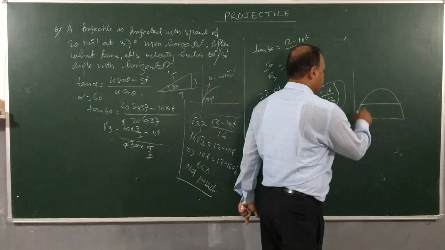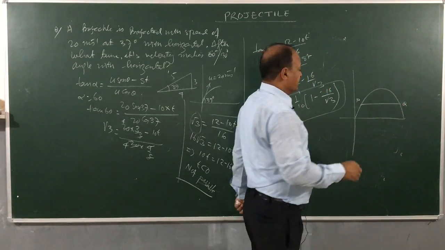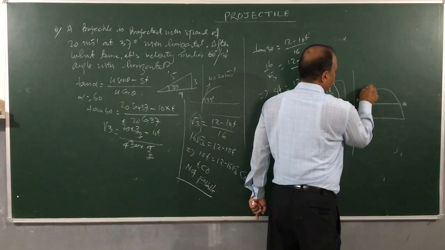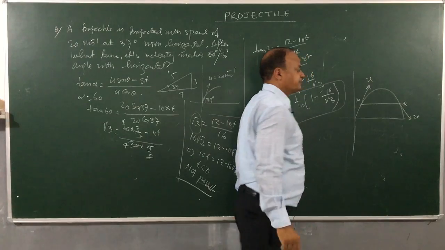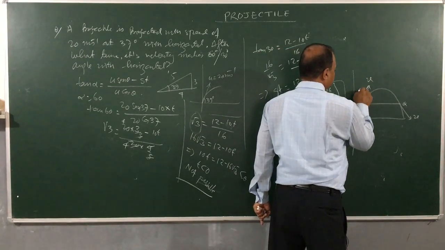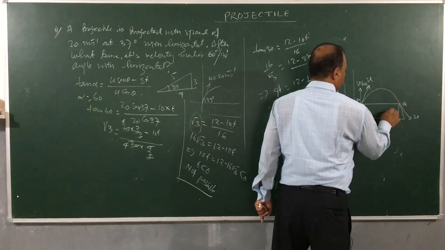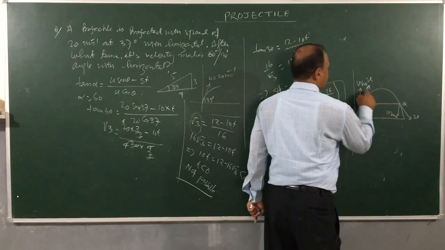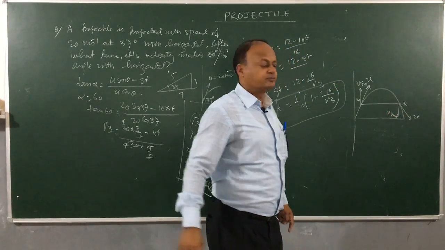So suppose this is point P and this is point Q. If I assume the velocity here is V, then the velocity here will also be V. Remember this. The vertical components will be V sin theta, directed downwards at one point and upwards at the other. So these two will always cancel out, and the average along the y axis will be 0.